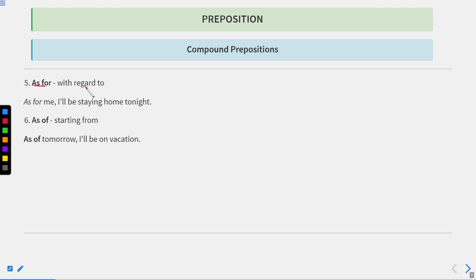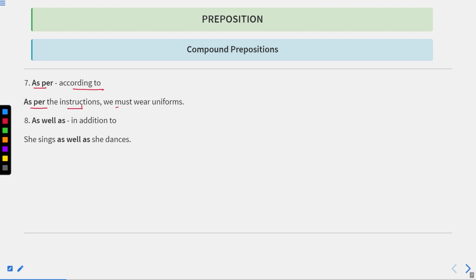Next one is as for, with regard to. As for me, I will be staying home tonight. It means if you talk about me, I will be staying home tonight. As of, starting from. As of tomorrow, I will be on vacation. Next is as per, means according to. As per the instructions, we must wear uniforms. It means if you follow the instructions, they suggest we must wear uniforms. As well as, in addition to, she sings as well as she dances. Okay. Now here as well as refers to that she sings well and she dances also very well.